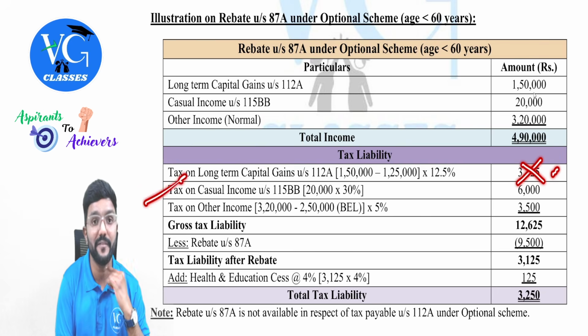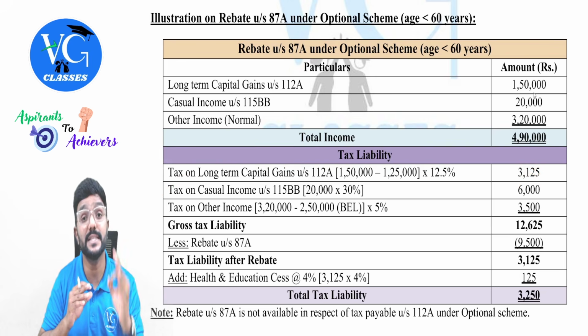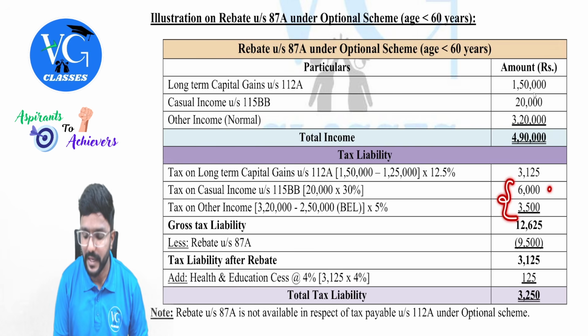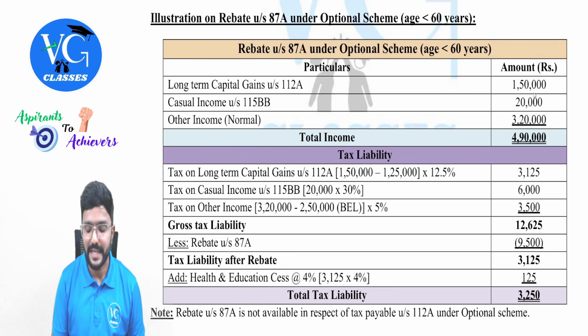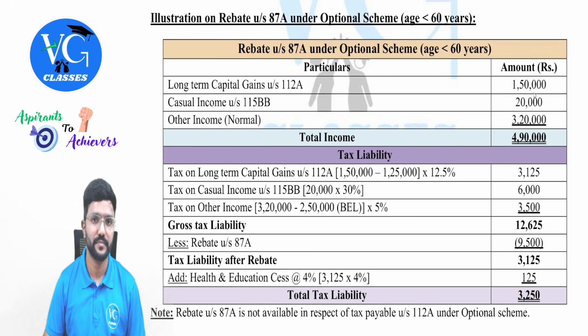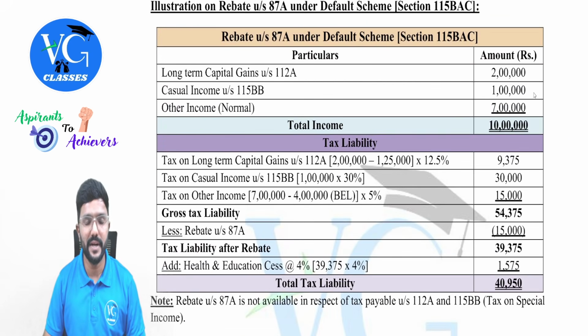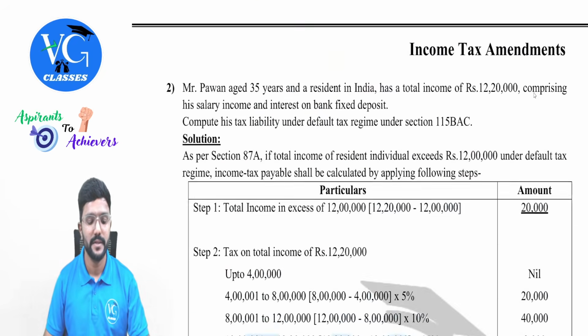Sir, against casual income, is it available? Yes, available. So how much is the rebate which an assessee can claim? 9,500. Yes. So tax liability after rebate comes to 3,125. Add 4% cess and pay it. Got it? So please be very careful with this, guys. I repeat this point.